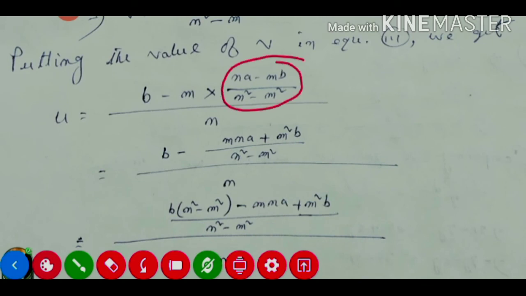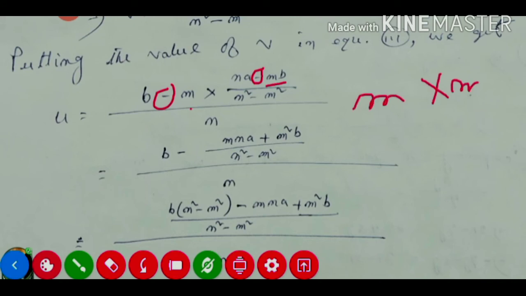So this one also we are not able to reduce. So multiply the numerator into the numerator, this m. If we multiply m and a, and minus minus will be plus, because here also minus, here also minus. So minus minus plus, and here also mb. M into mb will be m square b. So this one will be m square b, and the denominator will be n square minus m square.